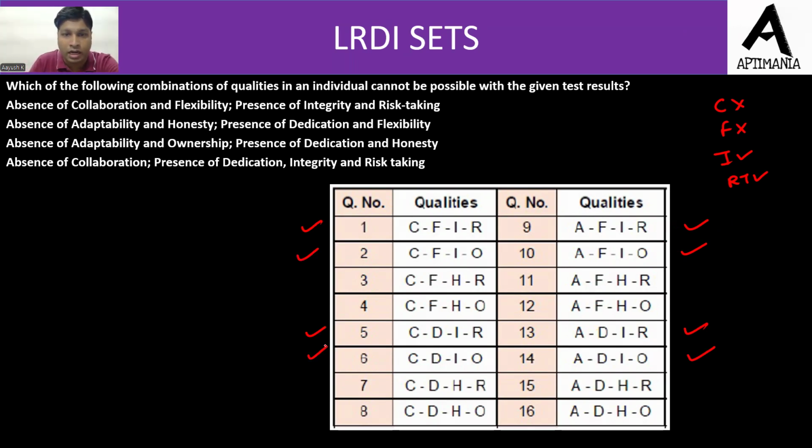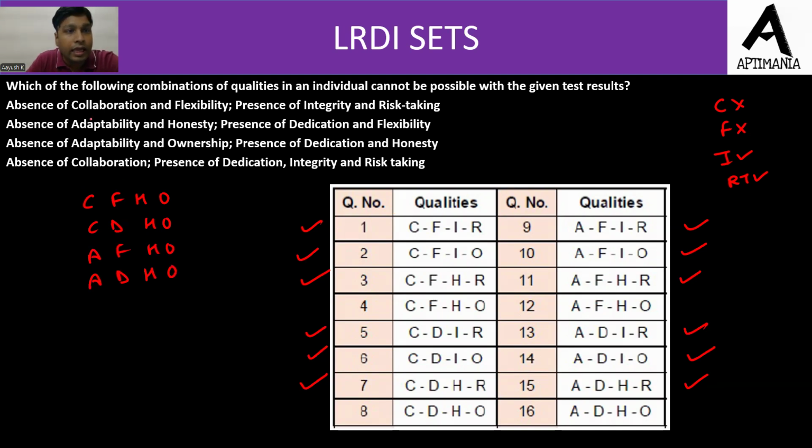Now let us check for R. So question 3 is having R, then question 7 is having R. Here we have R and एक और R. Now absence of collaboration and flexibility. So out of 16 questions, we have already marked 12. So the leftover options are C, F, H, O, then C, D, H, O, then A, F, H, O, and the last one is A, D, H, O.